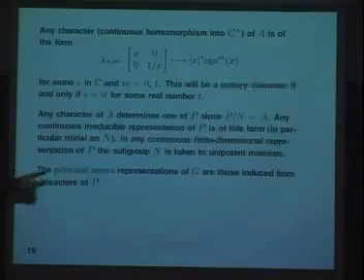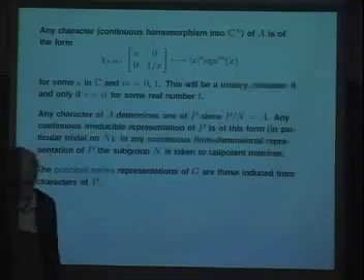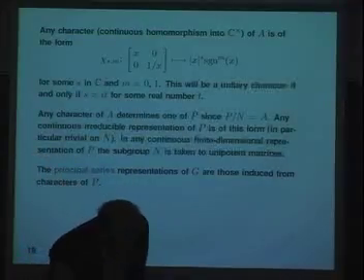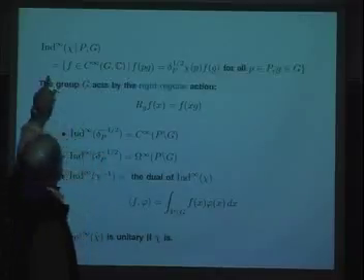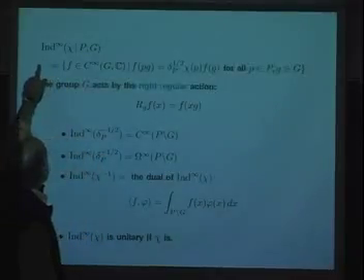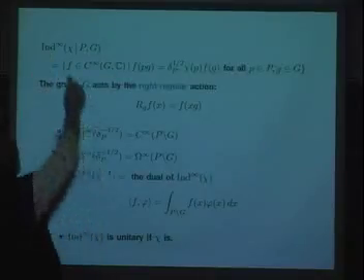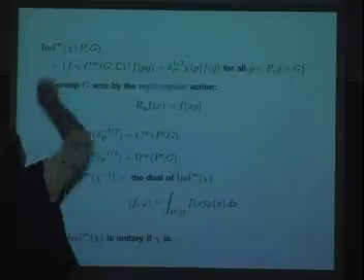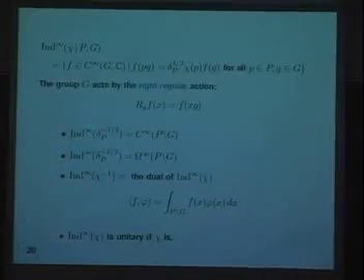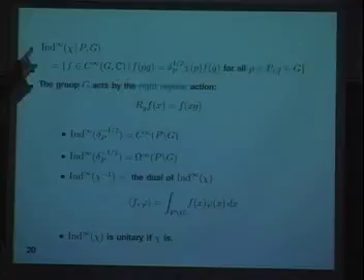And the principal series representations of G are those induced from those of P, from the characters of P, and what that means is that I have a space which I call the induced. My notation is eccentric. I love my notation. I'm not going to change it before I die, but nobody else likes it at all. Other people write the P and the G here, but then you don't get room for the infinity, which I'm in love with. So anyway, this is my definition of the induced, the smooth induced representation.